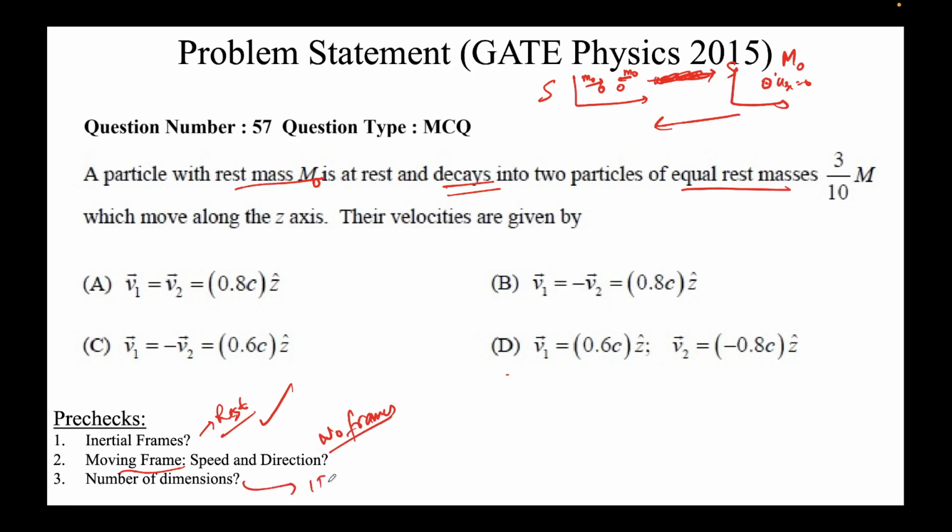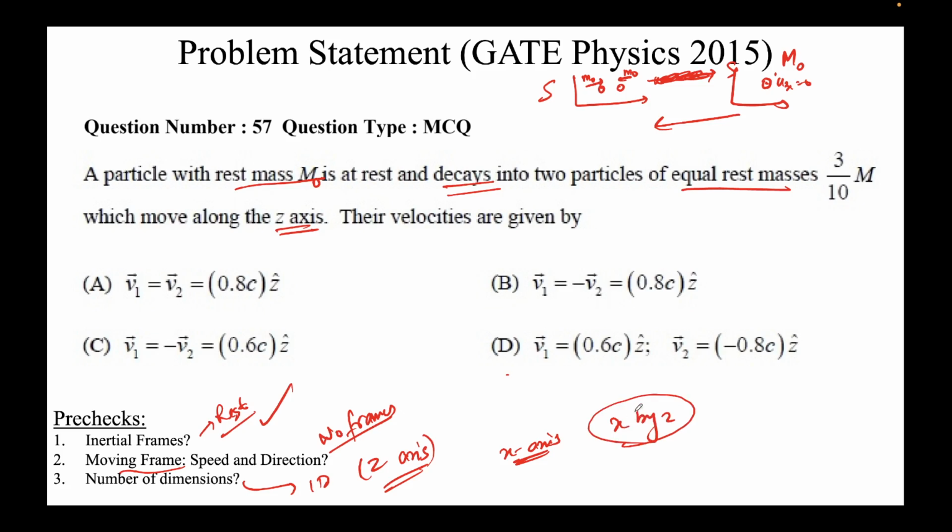Number of dimensions: it's one dimension. Interestingly, this is the z-axis. All the formulas that we have derived are for the x-axis, but since it's a 1D problem, if in all my formulas I replace x by z, the discussion will not change.